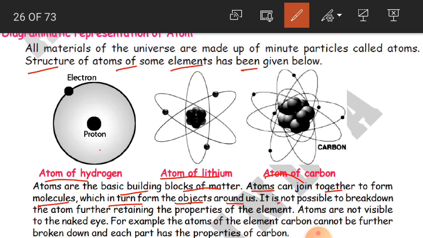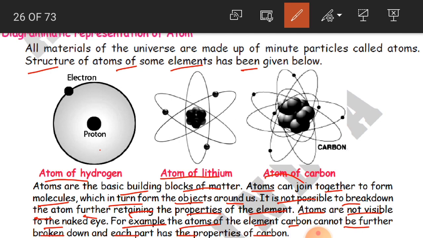So it is not possible to break down the atom further while retaining the properties of the element. Atoms are not visible to the naked eye. For example, the atom of the element carbon cannot be broken down further, and each part has the properties of carbon.